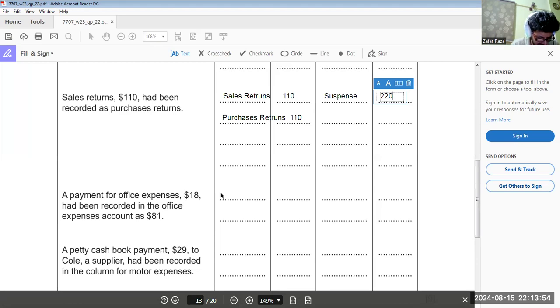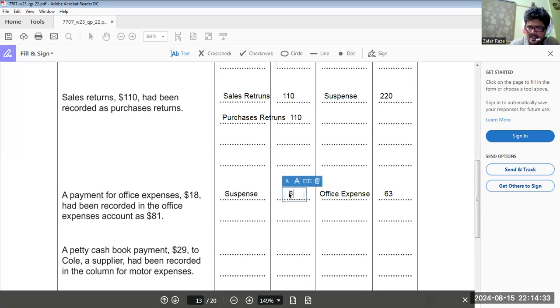It has been recorded as 81, actually it was 18, so 63. So what we have to do, we have to decrease office expense. So when we are decreasing office expense, it's going to be credited. Office expense 63. So it means suspense is going to be debited.